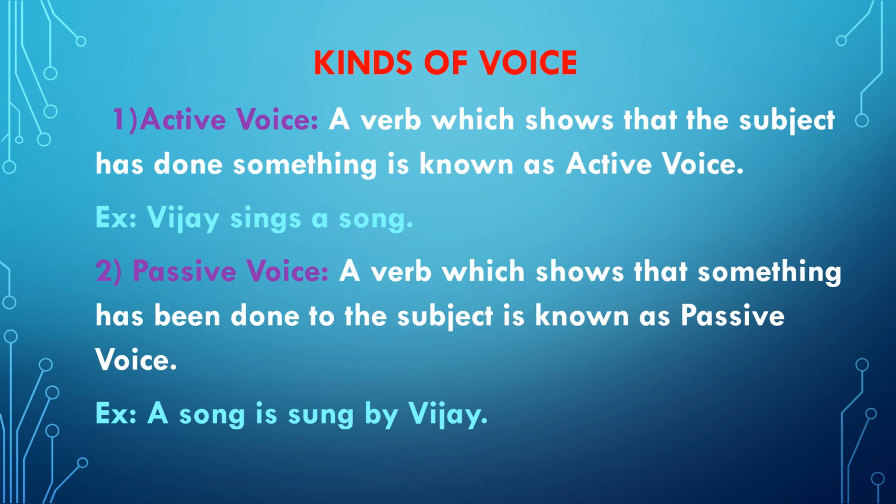So through this slide, we come to know there are two kinds of voice, active voice and passive voice. We use active voice to say what the subject does, and we use passive voice to say what happens to the subject. After knowing this, next part, how to change the sentence from active to passive. That's very important. To know this, let's move on to the next slide.